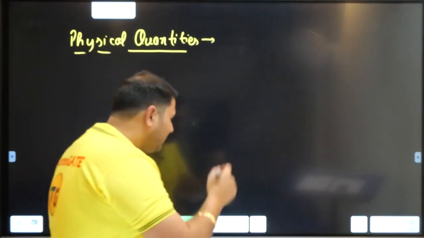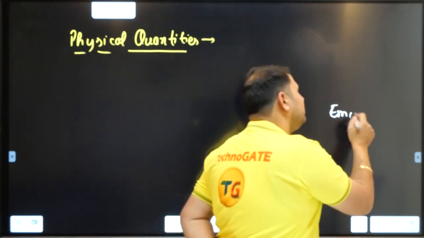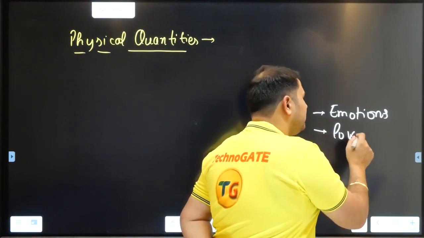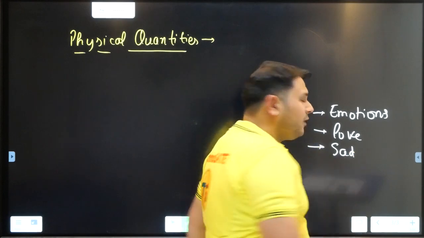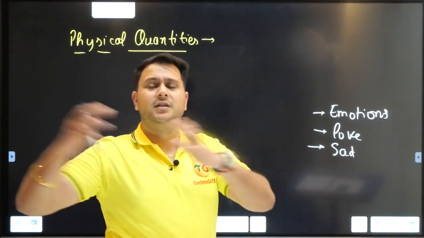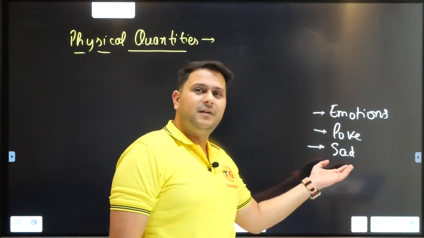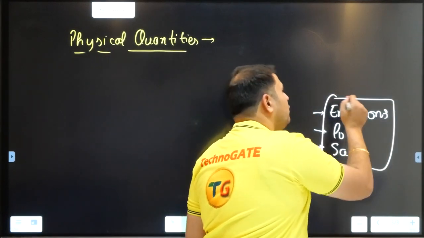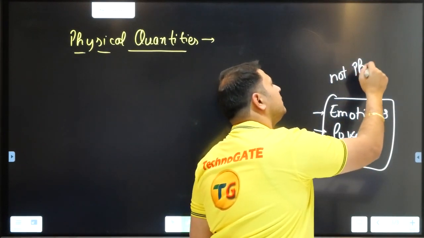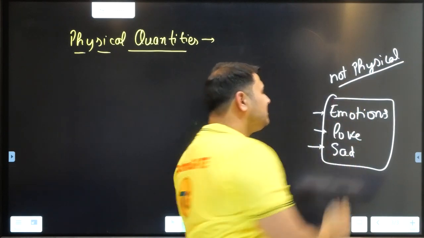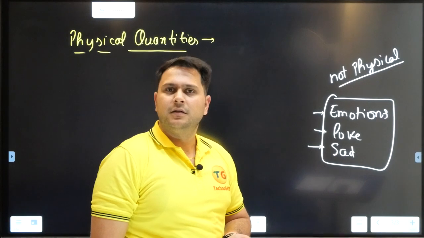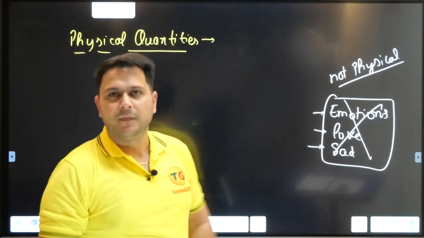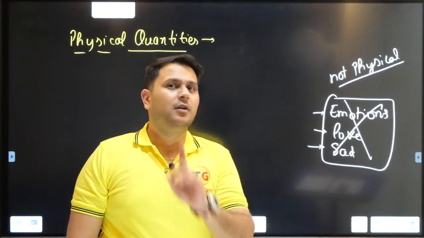So when I say something like emotions, something like love, something like sadness, all of you must be loving your parents or some other person in your life. All of you must be feeling sad or happy about one thing or the other. So all these things are not physical. And since these things are not physical, they cannot be measured. And once they cannot be measured, they are not in the category of physical quantities. Got my point?